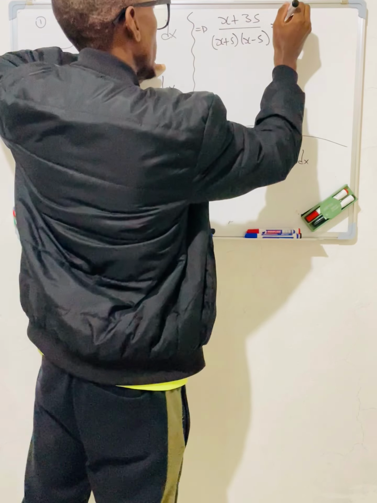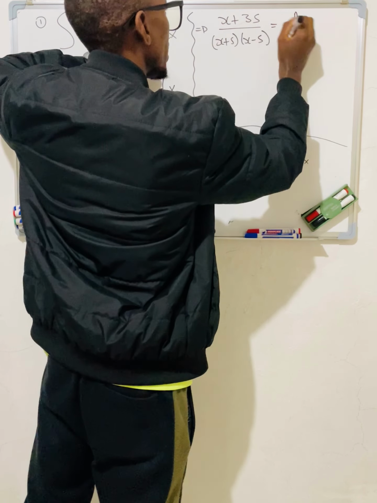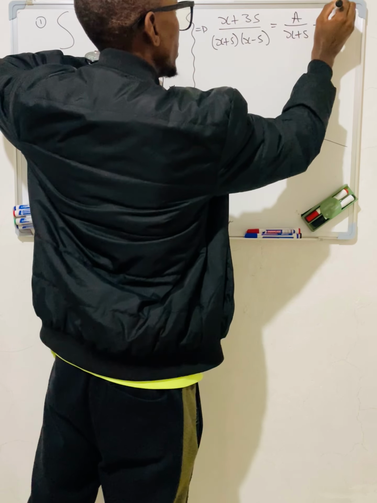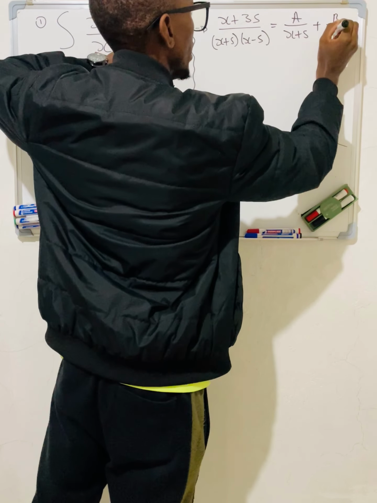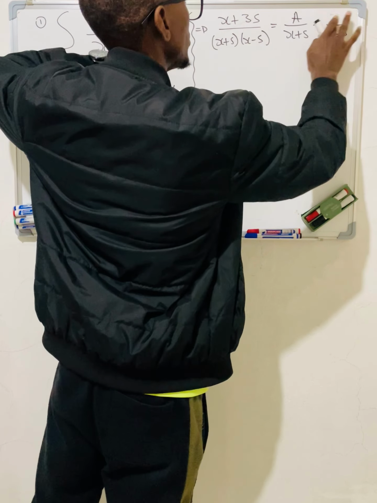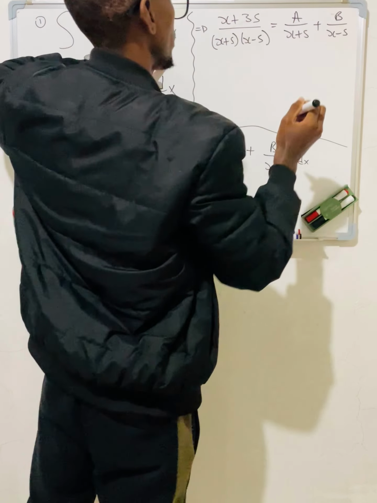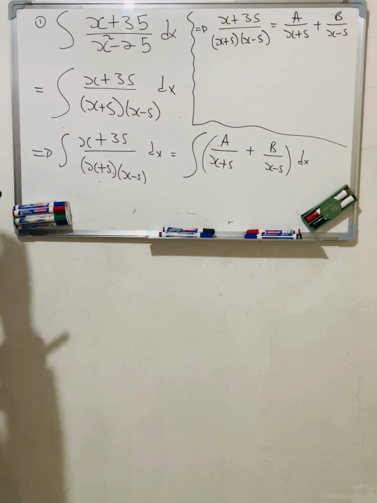So I'm going to have a over x plus 5 plus b over x minus 5. And there we go. Then what do we do from here?